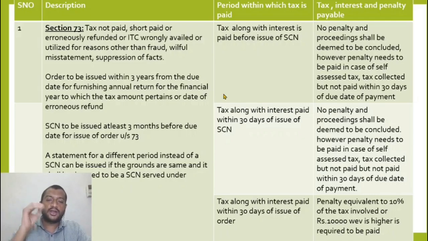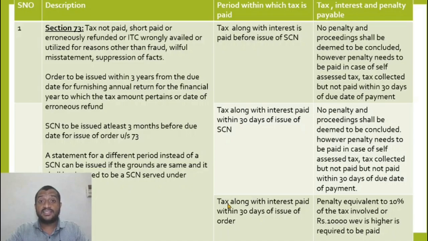Now, what is it about penalties? If I pay before the issue of show cause notice, I don't need to pay any penalty. If I pay tax along with interest, no penalty needs to be paid, and the proceeding shall be deemed to be concluded. Now what if I make the payment after issue of show cause notice? Even if it is after issue of show cause notice but before issue of the order, no penalty is required if I pay tax and interest and intimate to the proper officer that I have made the payment.